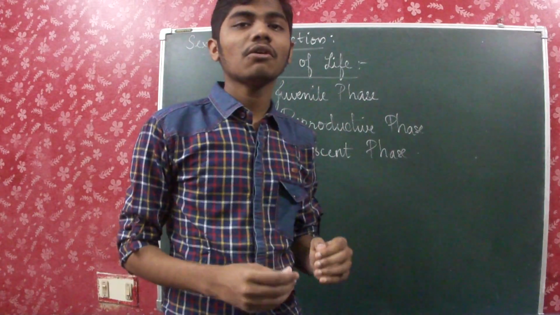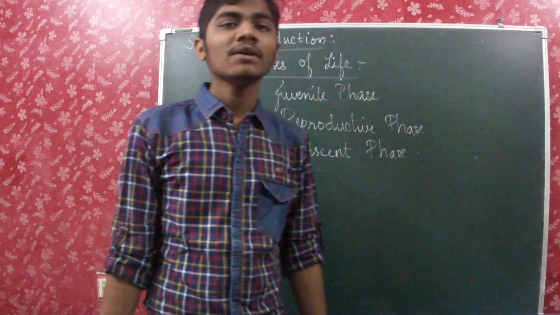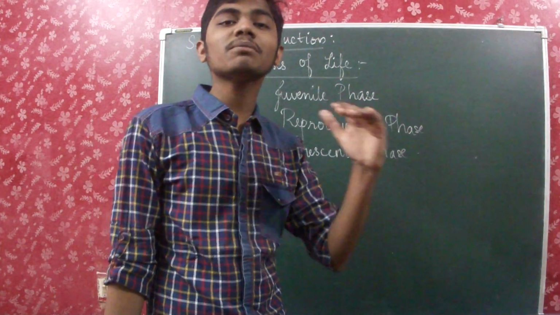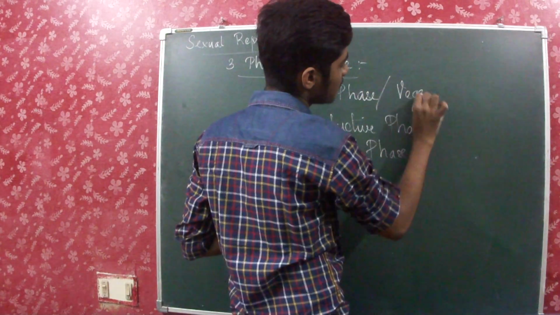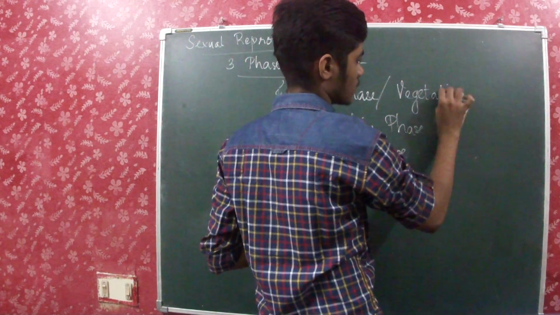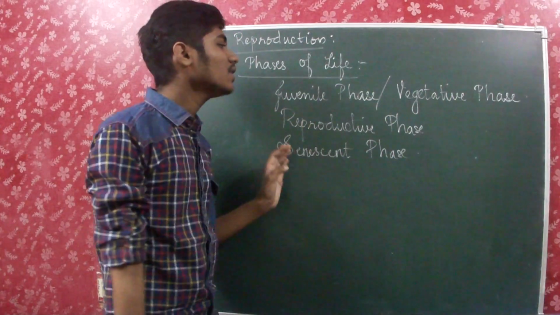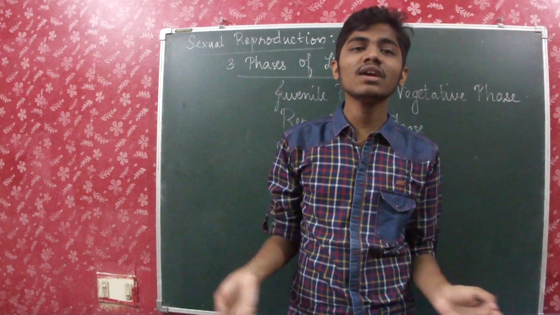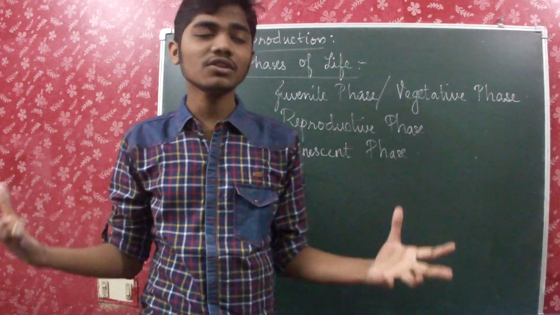So juvenile phase is nothing but the stage of maturity or growth that an organism must attain before it can reproduce sexually. So prior to sexual reproduction, an organism must attain a certain growth or maturity, and that phase is known as juvenile phase, and it's also known as vegetative phase in plants. Now, this is all about the juvenile phase, and it's variable in a lot of species. You can distinguish that, so it is variable in a lot of species.